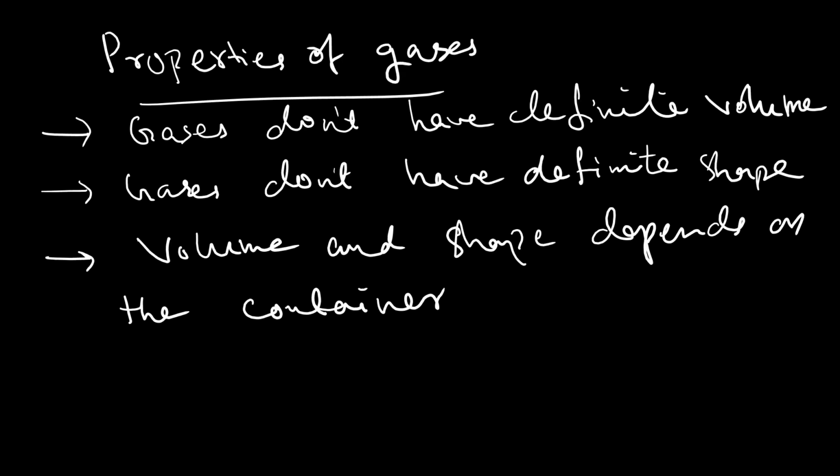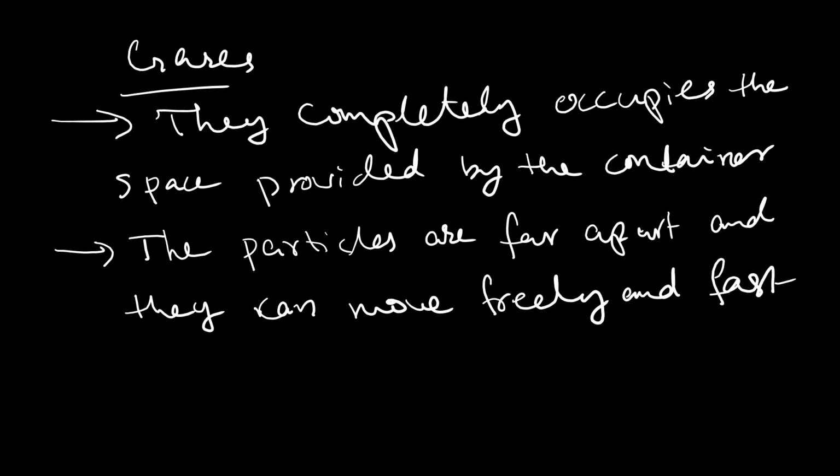Next is gases, properties of gases. Gases don't have any definite volume. They don't have a definite shape. Volume and shape of the gas depends on the container, because all these gas molecules will move around. They have a greater degree of movement. They completely occupy the space provided by the container.